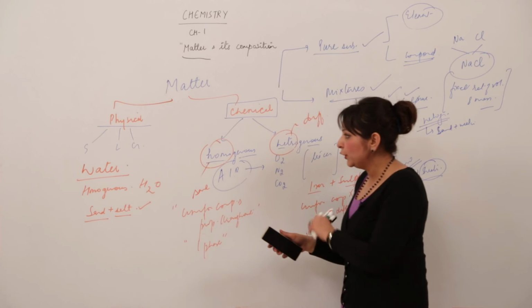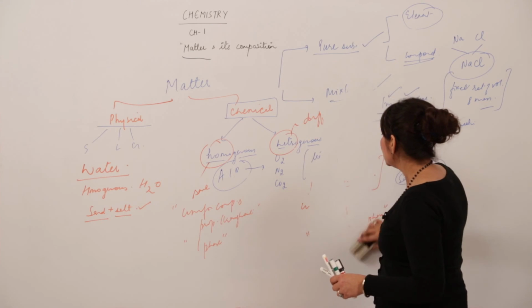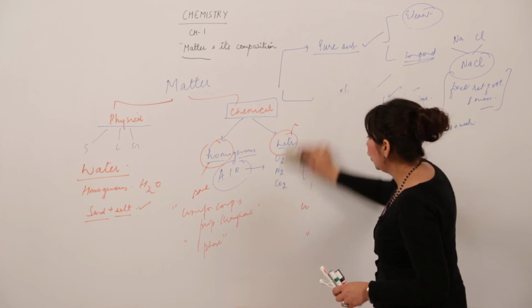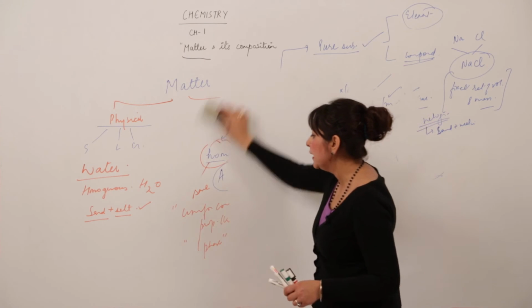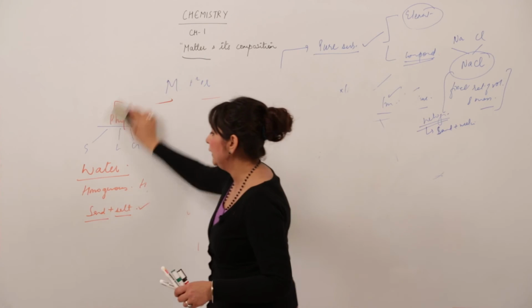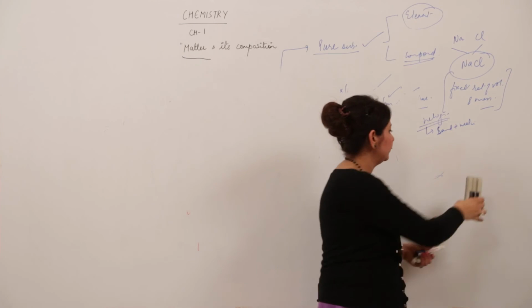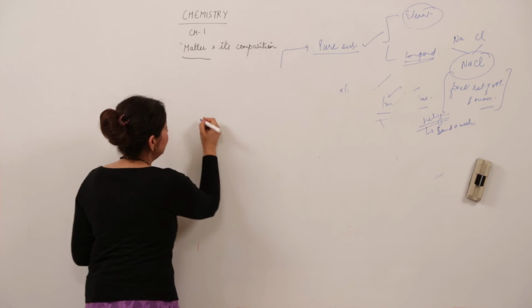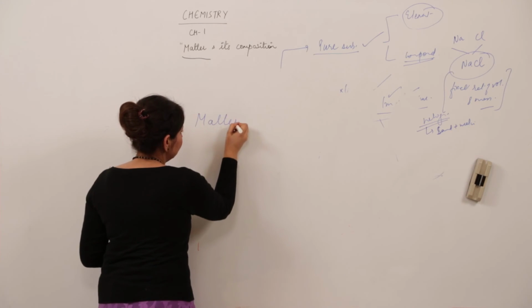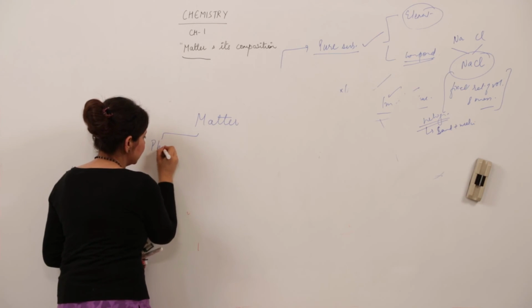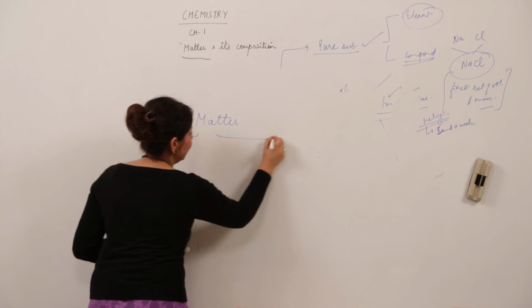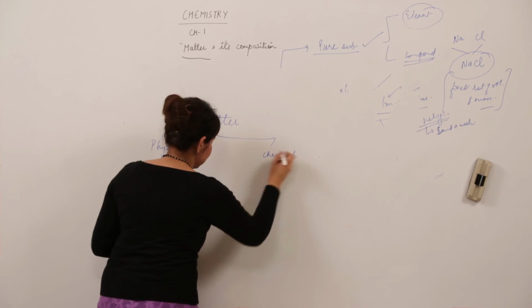Now, as I have told you all the categories, I would like to sum up all the classification in a flow chart so that it is clear in your mind how the classification of matter is done. So, matter is classified on the basis of physical classification and on the basis of chemical classification.